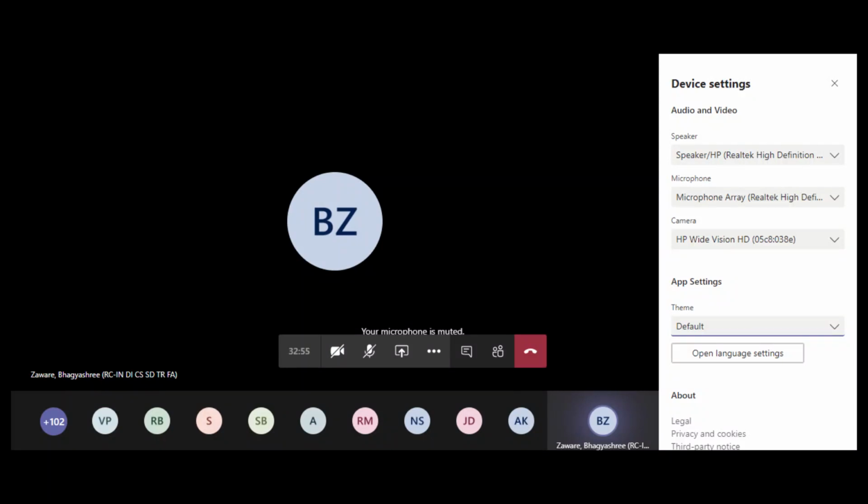Now I'll show you how the home screen layout looks in the Microsoft Teams app. Here you can see you again have the time duration, the microphone on off, the video on off, the screen sharing option, the chats option, and obviously you can end the meeting. One interesting funny feature which I've seen is the themes feature in Microsoft. You can change it to dark or light. If you choose dark, the whole home screen becomes black, and if you choose light, it becomes white. So these are the 4 apps I talked about.